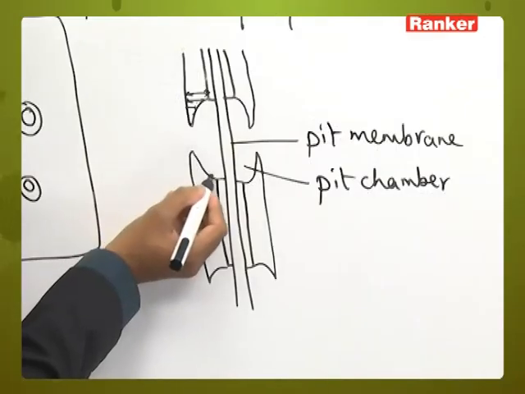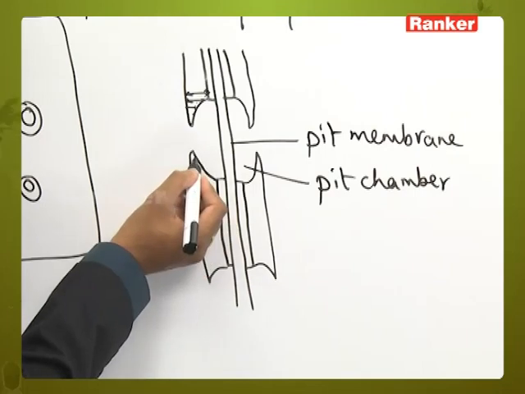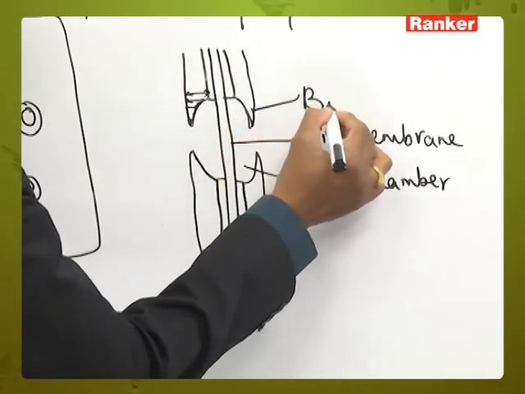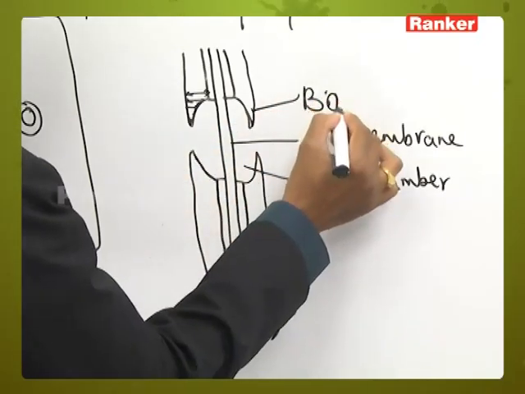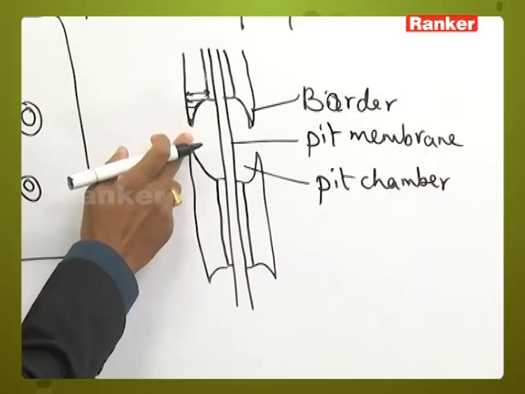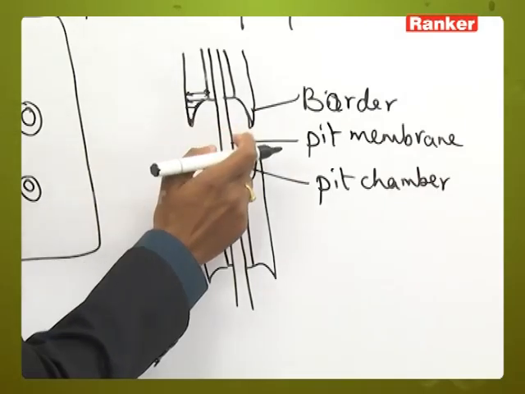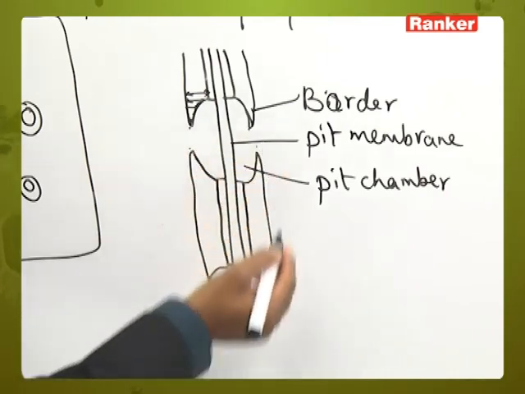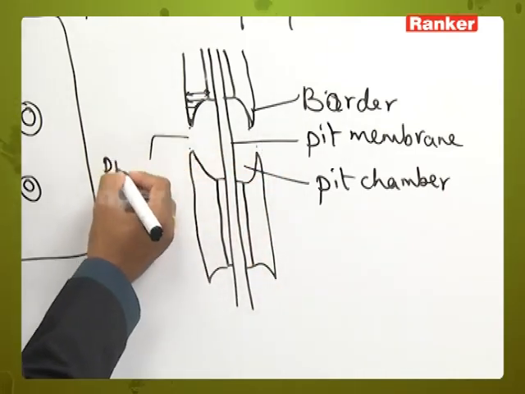This arch-like structure which is bending, this part, is called the pit border. Then the empty space which is left out here is called the pit aperture, this region from here to here, and on this side from here to here. So this is called the pit aperture.